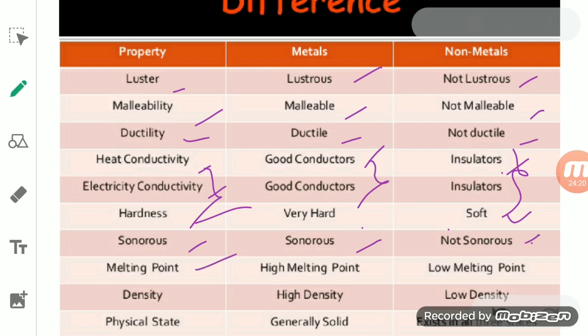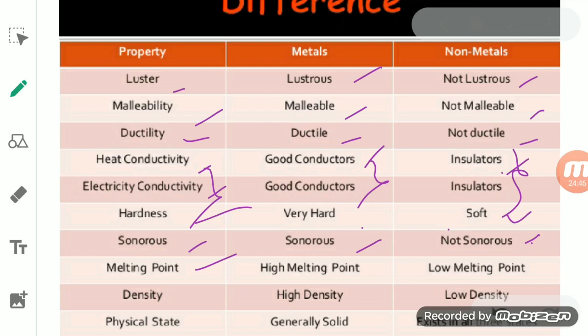Melting point: since metals are very hard, they need a good temperature to melt and vaporize. So we can say they have a high melting point, while non-metals have a low melting point as compared to metals. Density: metals have high density, while non-metals have low density.